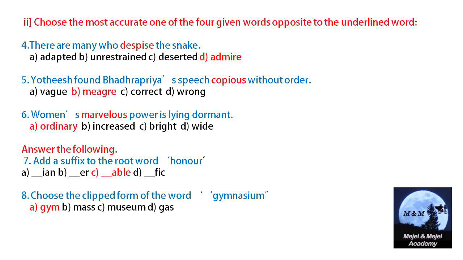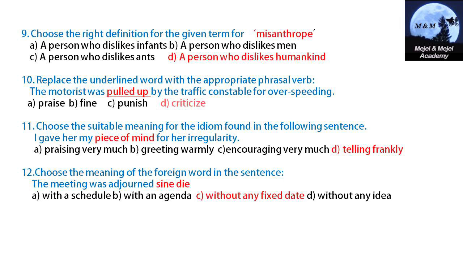Answer the following. Add a suffix to the root word honor: honorable. Choose a clipped form of the word gymnasium: gym. Choose the right definition for the given term misanthrope. Misanthrope: a person who dislikes humankind. They will give options to confuse you. We looked carefully. This is humankind, mankind.